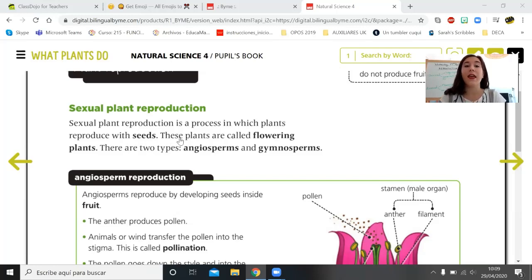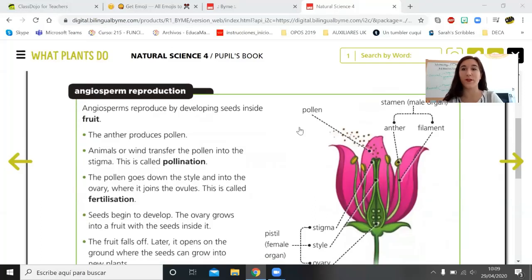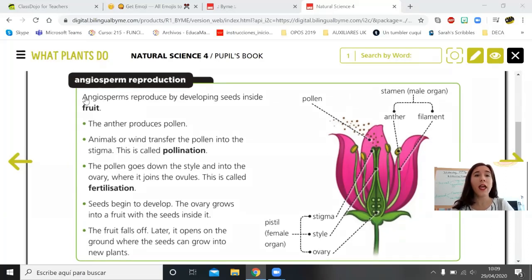These plants are called flowering plants. There are two types, angiosperms and gymnosperms. Okay? Today, angiosperms. So, the angiosperms reproduce by developing seeds inside the fruit.